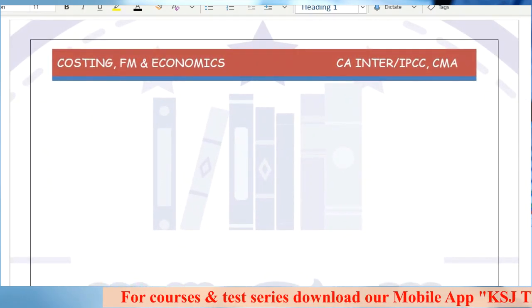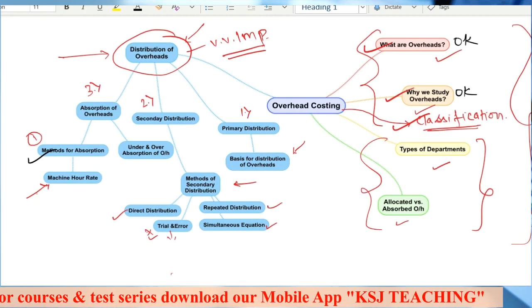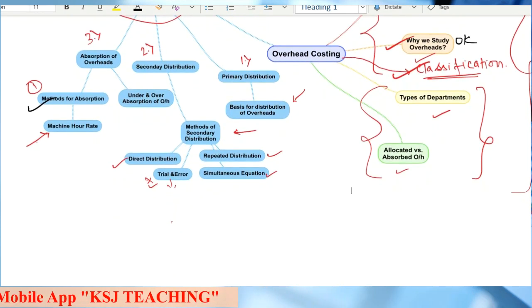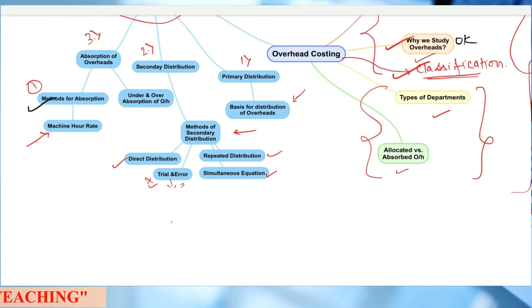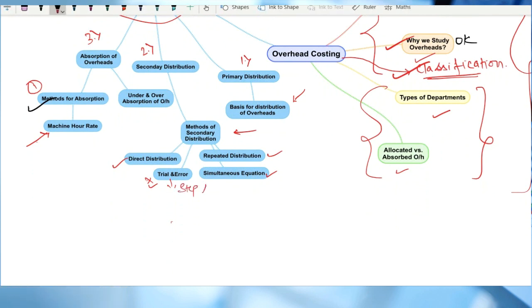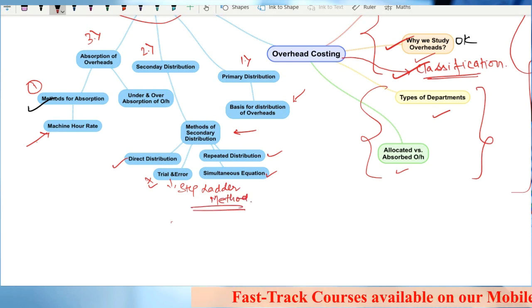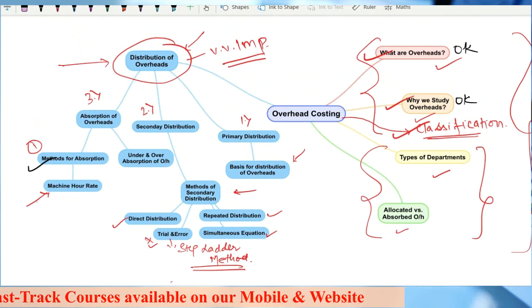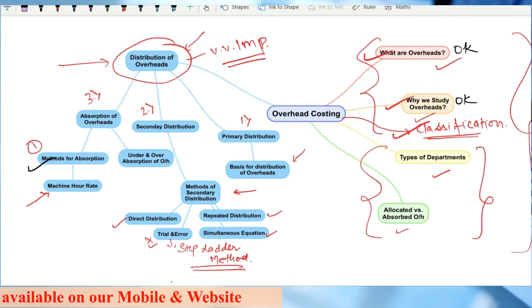Okay, before we move on to the example, one thing here. In the methods of secondary distribution I have given 4 methods. There is one more method also, that is the step ladder method, right? So I missed out writing that method here. So this is another method. You might be thinking, sir, you are leaving one method. No, we are not going to leave any method. Don't worry about it.